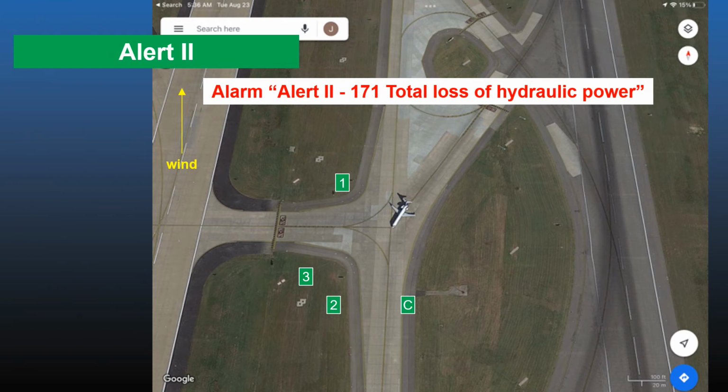Here's our Alert 2 scenario. It's a 717 with a total loss of hydraulic power. It is an escalated alarm. It's much more serious than the Alert 1. So from the Alert 1's standby positions, we go into the Alert 2. All of our apparatus will come to a Level 1 staging here around the aircraft. We're not going to commit to it. If they do see something, we're going to start to position on it.